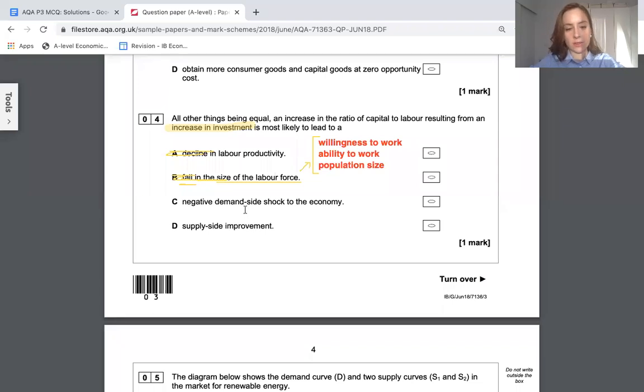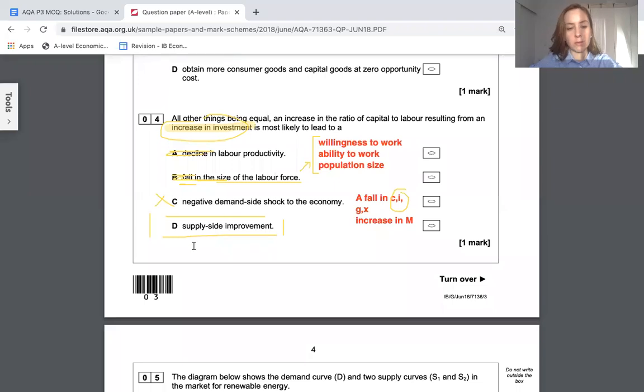Negative demand side shock would mean a fall in consumption, investment, government spending, or X, or an increase in M. That's really unlikely because here we have an increase in investment, so that's wrong. So we're left with D as the answer, supply side improvement.